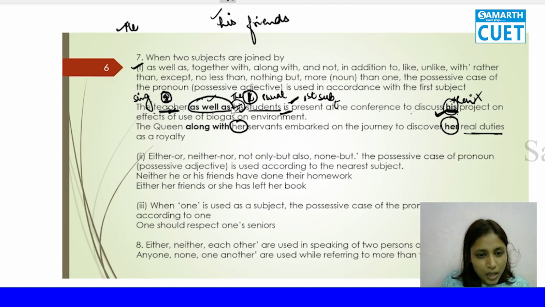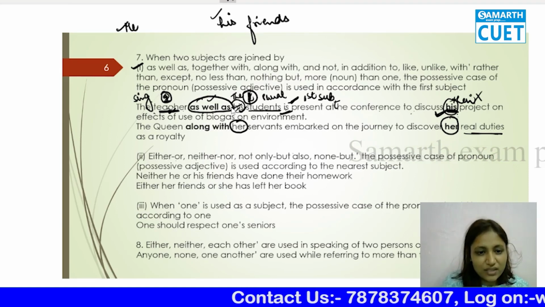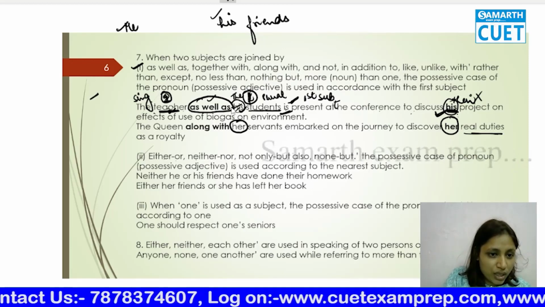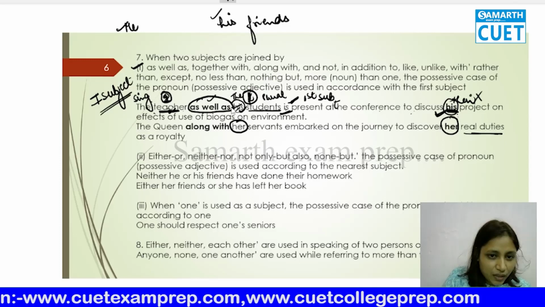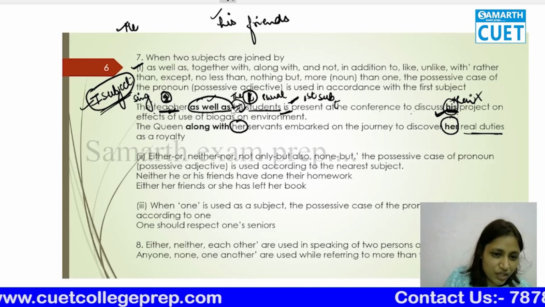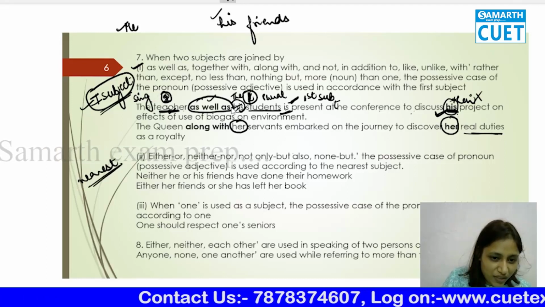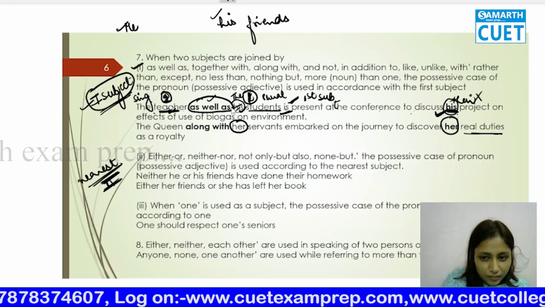Okay. Now, the second one comes when the two subjects are connected with either or, neither nor, not only but also, none but. So what happens? For all the previous words, the possessive case of pronoun was according to the first subject, whichever it was. Here it is according to the nearest. That means whatever comes second is going to determine the possessive case.